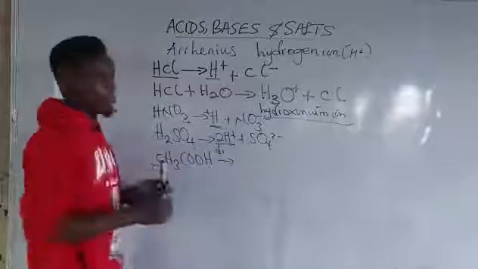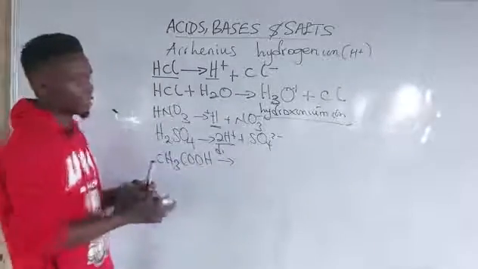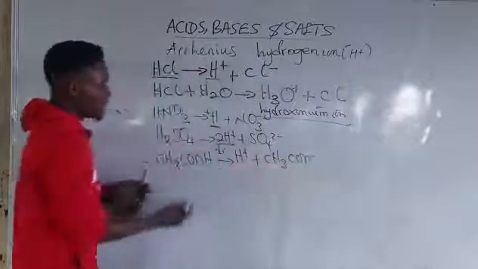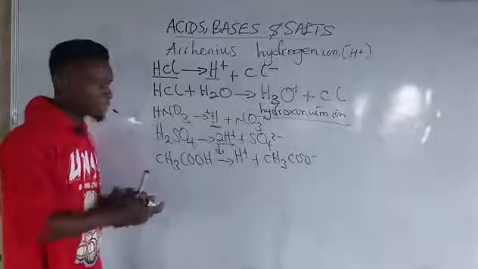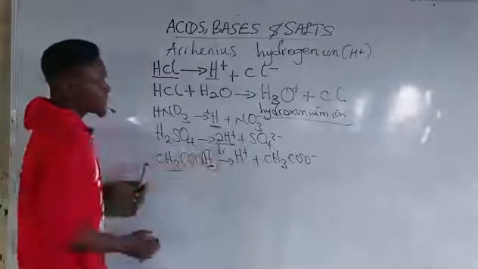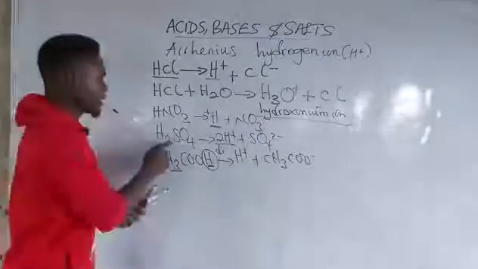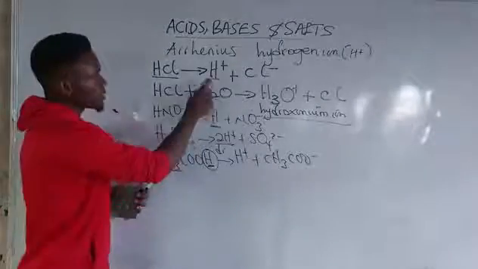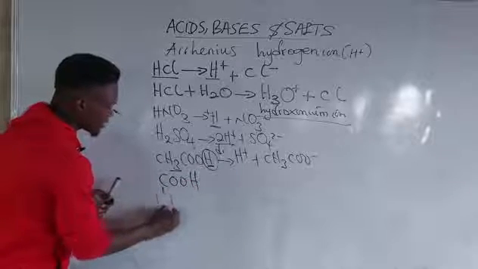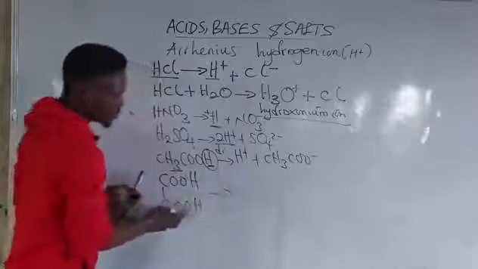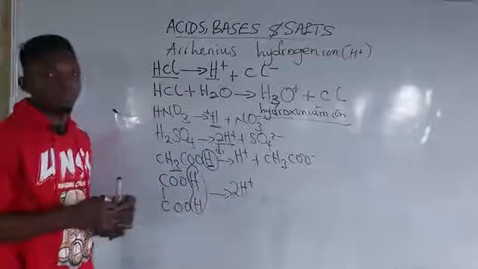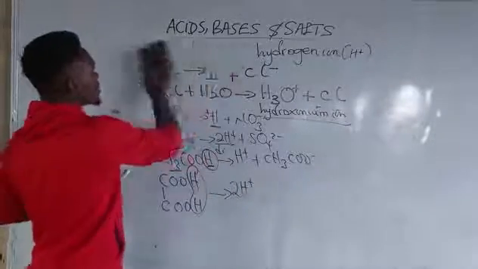What about CH3COOH? What is the basicity of ethanoic or acetic acid? It is also 1. All right, CH3COO minus. If this should undergo dissociation, it is not this one that is removed, it is this H here. So acetic acid is monobasic, H2SO4 is dibasic. Another example is ethanedioic acid. If this should dissociate, you see this 2H plus means that it is dibasic.